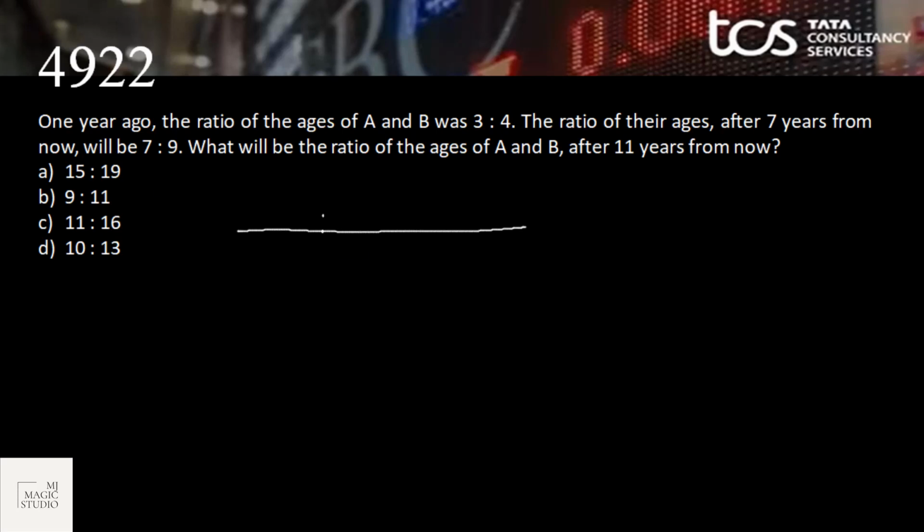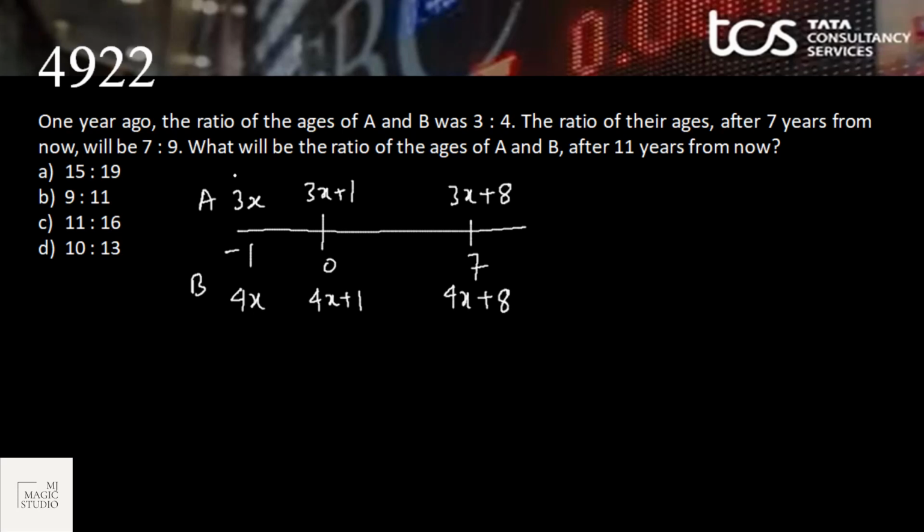1 year ago, this is present. 1 year ago, the ratio of ages of A and B was 3:4. That means 1 year ago, their ages were 3x and 4x. That means the present age should be 3x plus 1 and 4x plus 1. The ratio of the ages after 7 years from now means plus 7 to it. Their ages will be 3x plus 1 plus 7, that is 3x plus 8, and 4x plus 1 plus 7, that is 4x plus 8. The ratio will become 7:9. That means (3x plus 8) by (4x plus 8) is now 7:9.